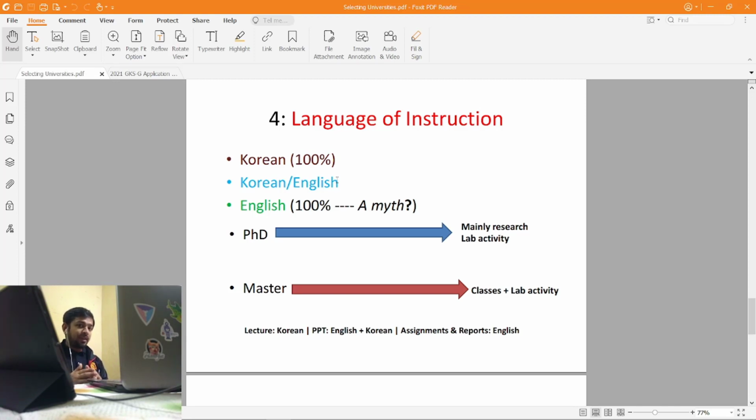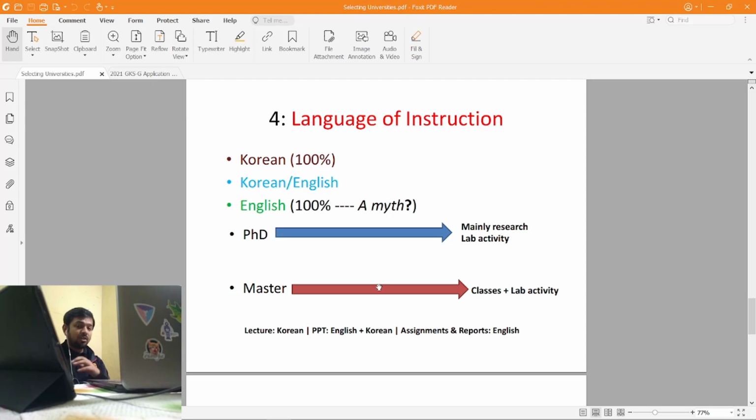The professors may use English teaching materials, but then you'll have to converse in Korean to your classmates maybe, and then maybe you'll have to submit the presentations in Korean. So it's not 100%, but yes, most of the classes will be in English, but not totally. So either you'll have to learn Korean anyway, or you'll have to adapt to the kind of classes which they are taking. Now that depends on the degree as well.